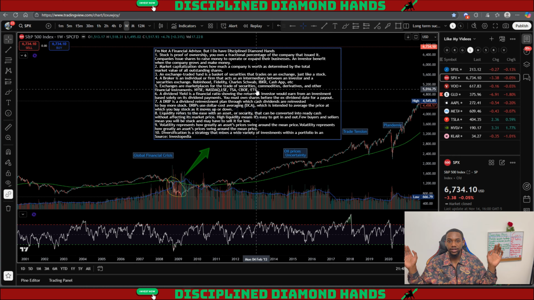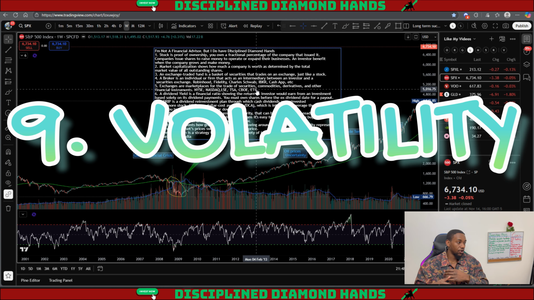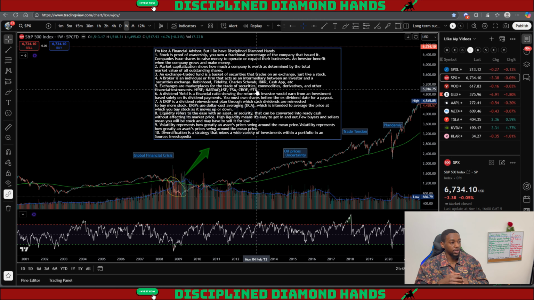Like my private credit and venture fund, I'm just letting it sit and grow because they sell their shares like every 3 months. So I can't really even touch that if I wanted to, or if I did, I'd have to wait a couple months. So the more illiquid it is, the less money I put in it as of right now. But volatility represents how greatly an asset price swings around the mean price.